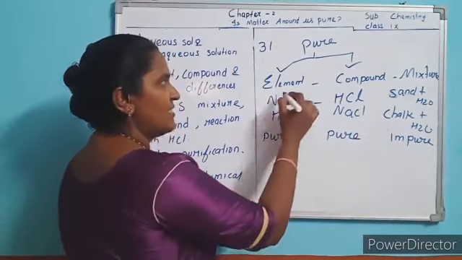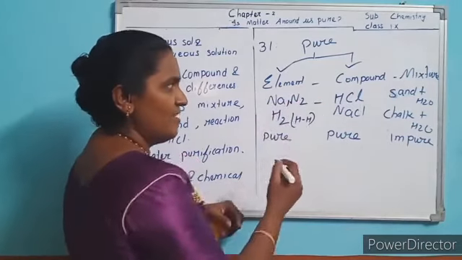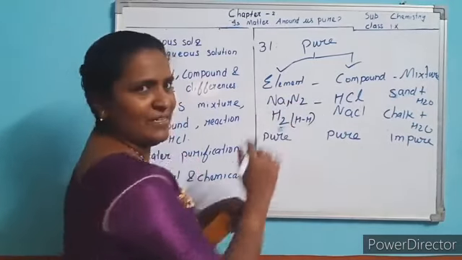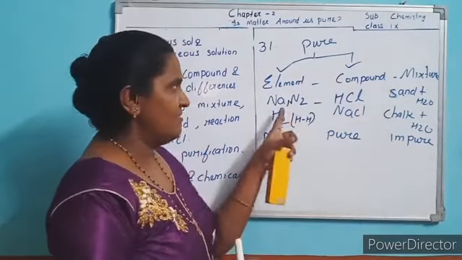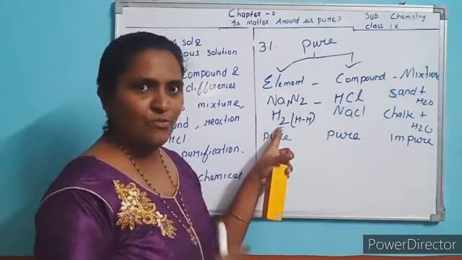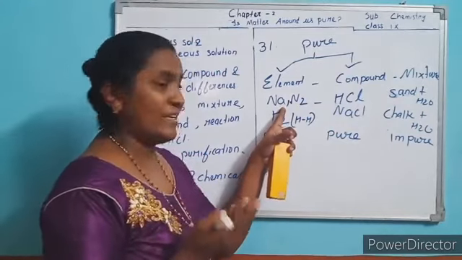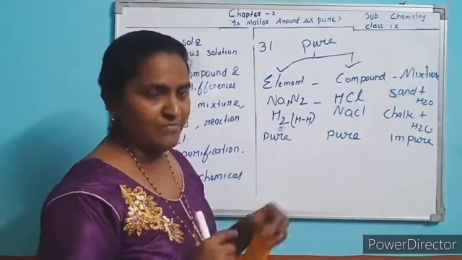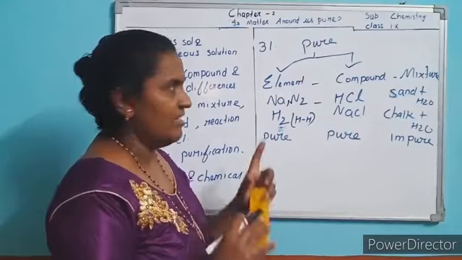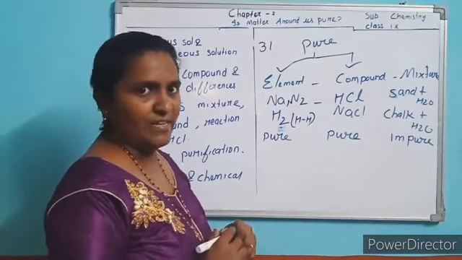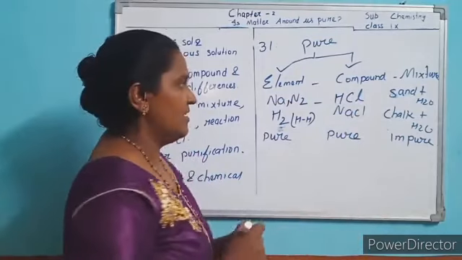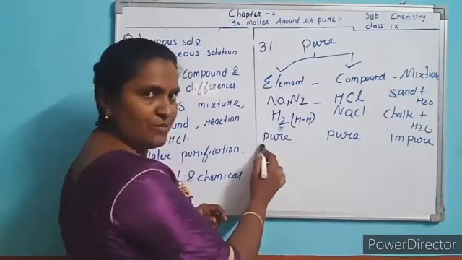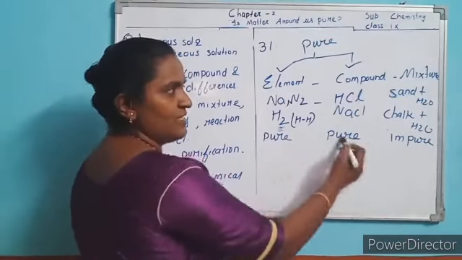One more example you can write: N2, O3. This is another element. And here, mixture, O3 don't write. This is N2, H2. Then what else? Helium, He, only one atom. Neon. These are all elements. Carbon, sulfur. Here, compound you are clear, mixture also you are clear. Now the first point: it is a pure substance, it is also a pure substance, it is impure.